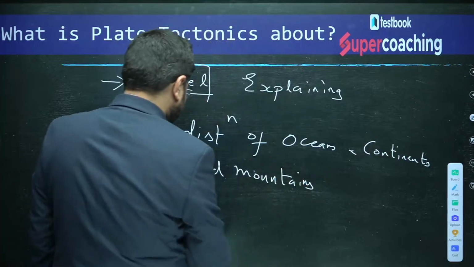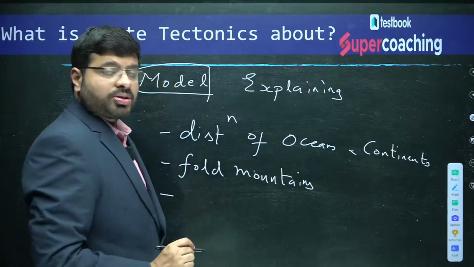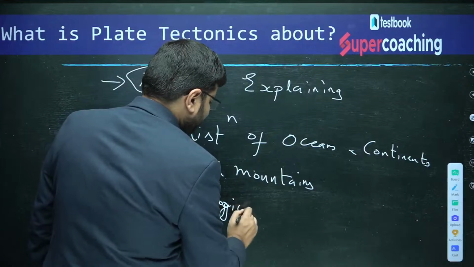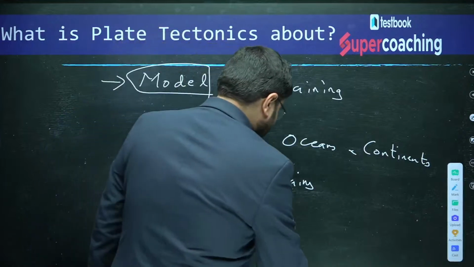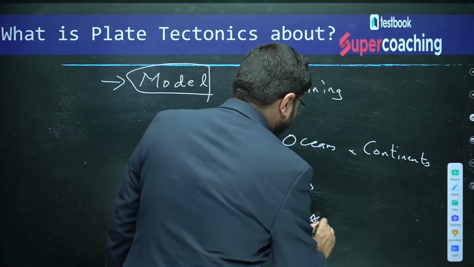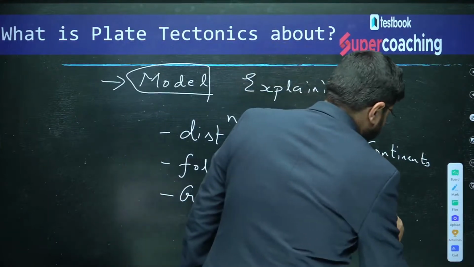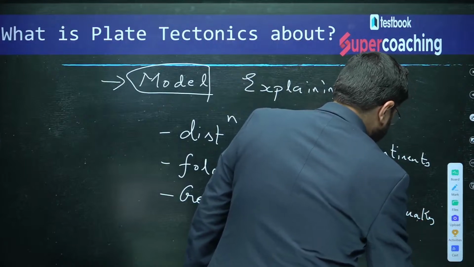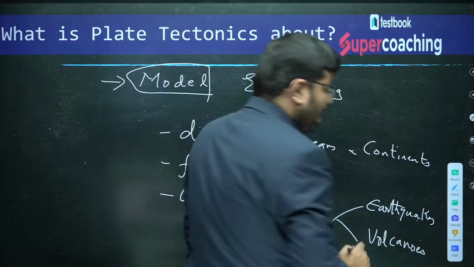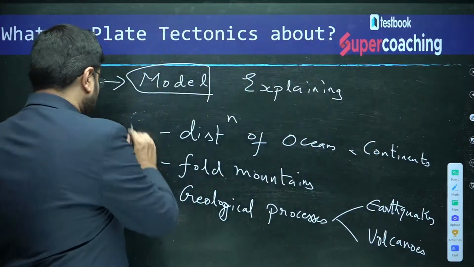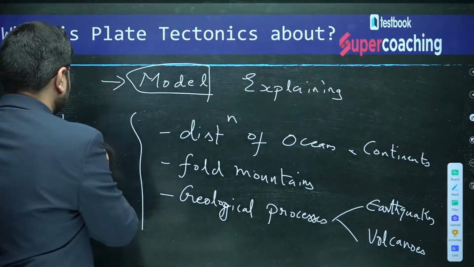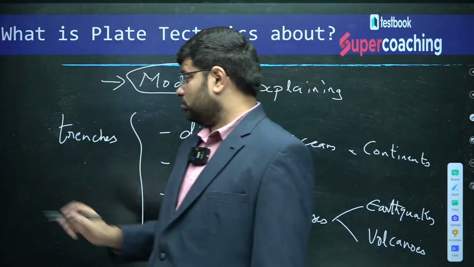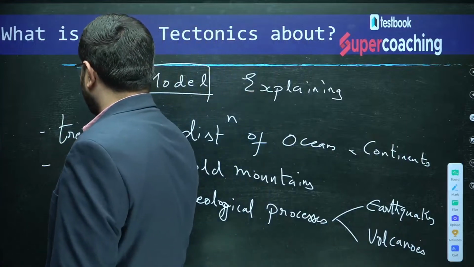It is a model which explains about the geological processes, like earthquakes, volcanoes, as well as the things like trenches, the concepts of mid-oceanic ridge.